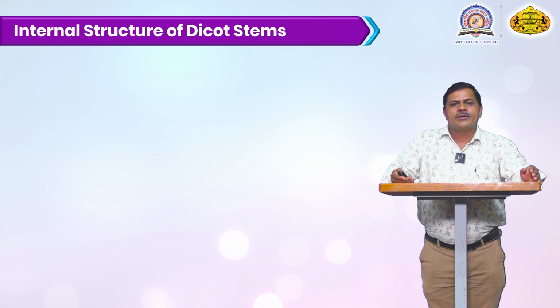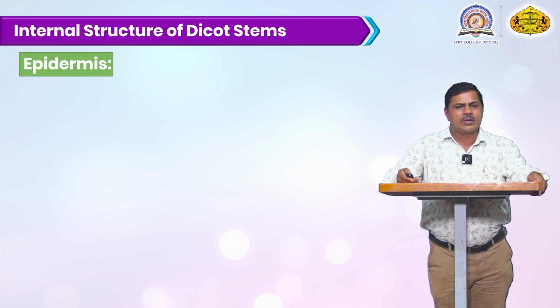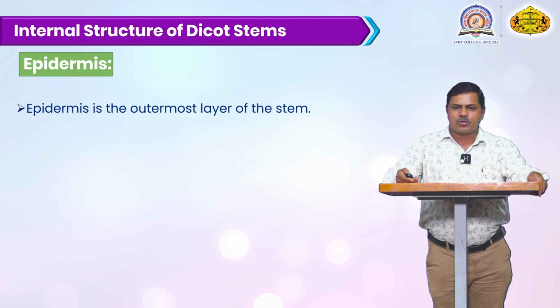Then we will discuss the internal structure of the dicot stem. In the dicot stem, the outermost layer is called the epidermis. The outermost layer of the stem.